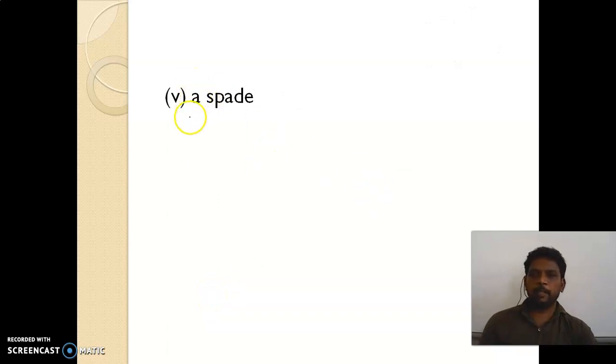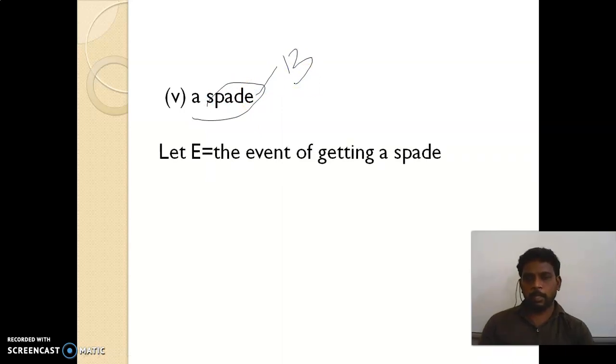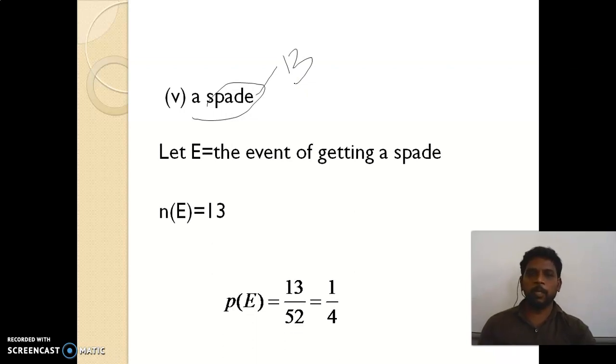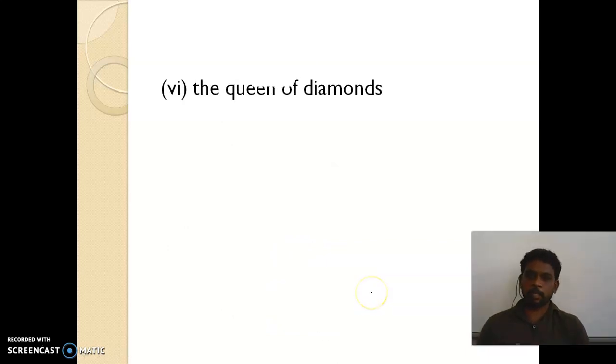A spade. A spade is also one of the varieties. So in spade, how many cards are available? 13 cards are available. So n of e is nothing but the event of getting a spade. So n of e equal to 13. The answer is 13 divided by 52. If I simplify this, 1 time 13 is 13 and 4 13s are 52. Right. So look at the next subdivision, the queen of diamond.